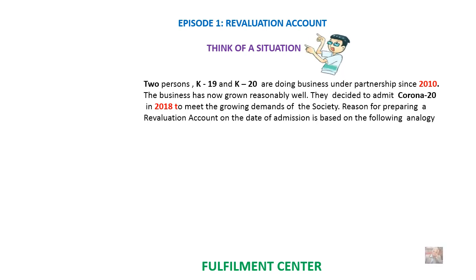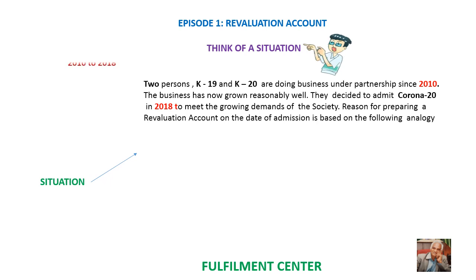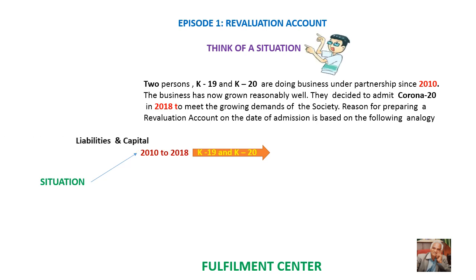Situation 1 are those events that took place between 2010 and 2018 where K19 and K20 are exclusive owners. They are expected to speak to the liability and outsiders they own assets and property.